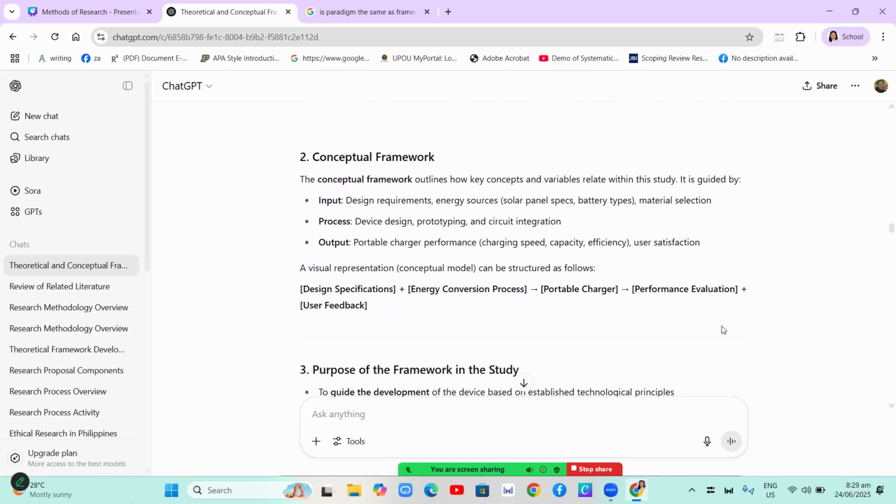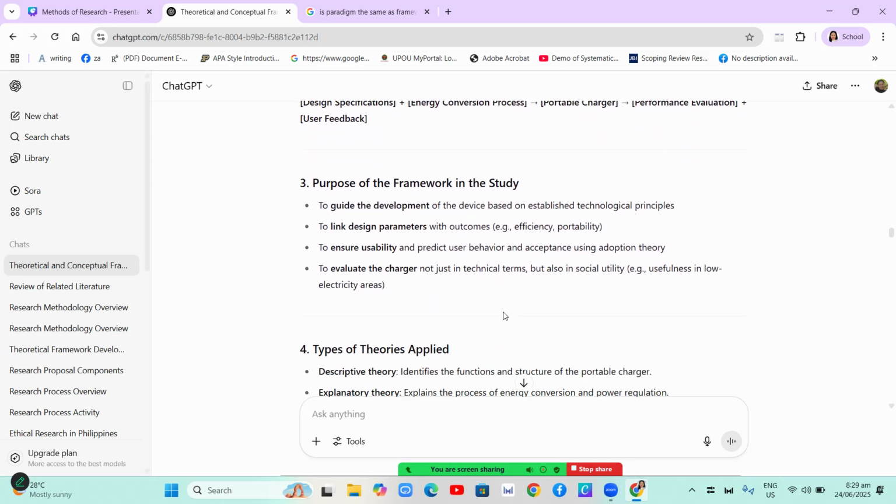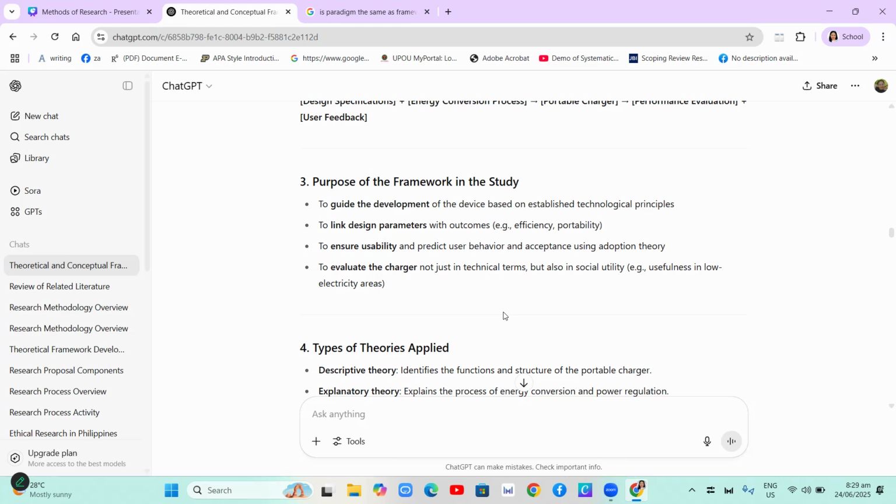So the conceptual framework for our sample study is guided by input, process, and output. The design requirements, energy sources, and material selection are the input, the process is the device design, prototyping, and circuit integration, and the output is the portable charger performance and user satisfaction. The visual representation will be shown later in this video. So what is the purpose of the framework in the study? To guide the development, to link design parameters, to ensure usability, and to evaluate the charger.